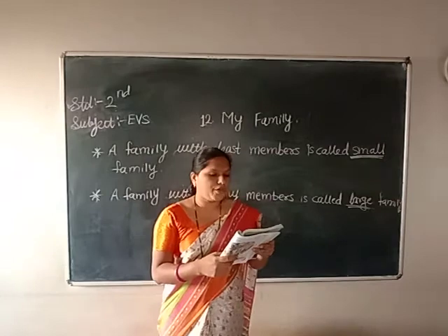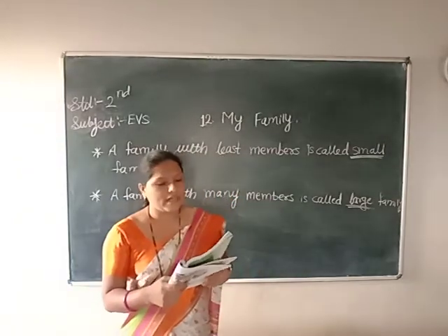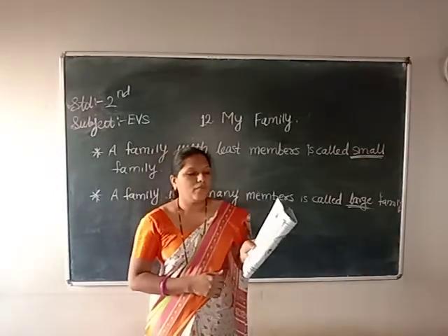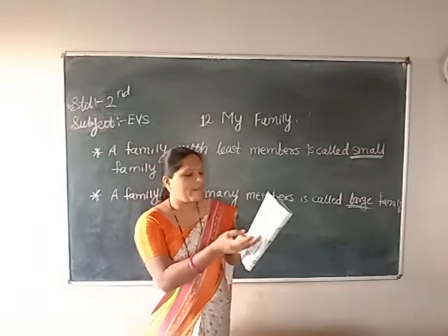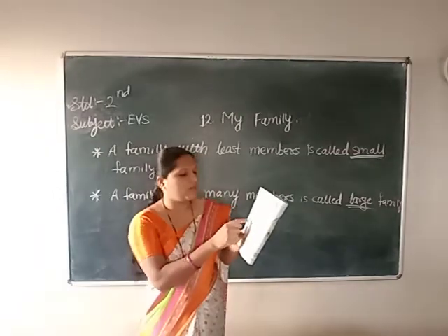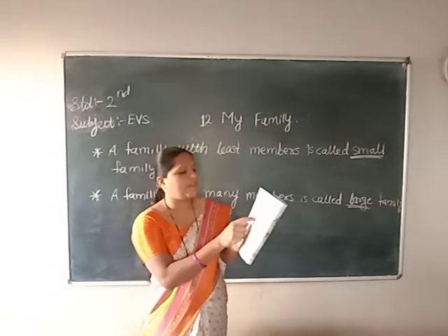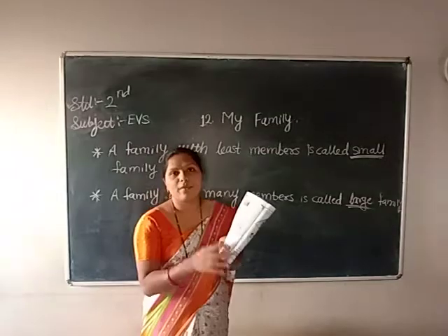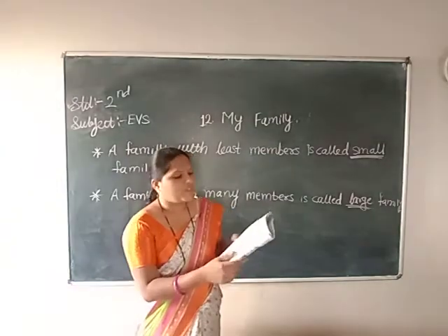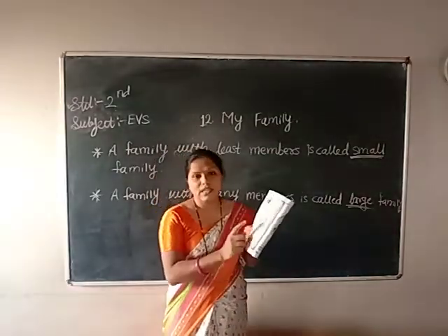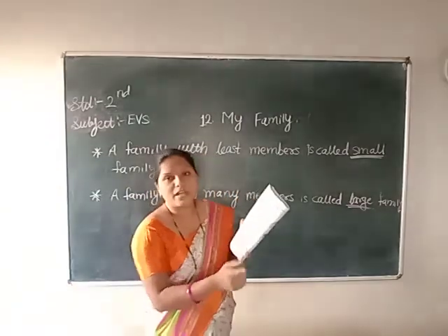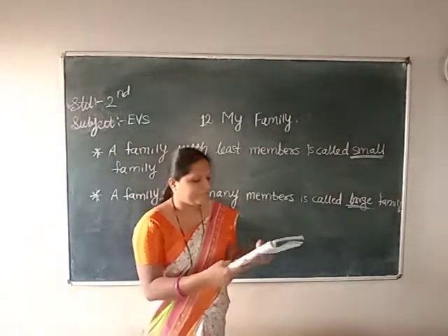Observe the following pictures, indicate the family that has the least number of members with a right mark. Here two families are there. In the first picture, 1, 2, 3, 4, 5, 6, 7, 8, 9, 10. 10 family members, and in the second picture only 4 family members are there. So which one has the least family members? Second. Least means very few family members. So make a right mark on the second picture.